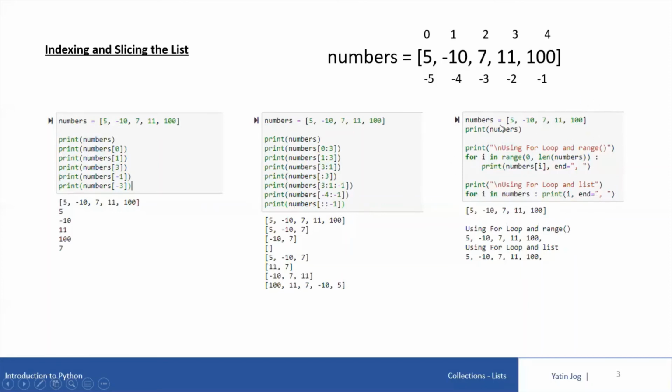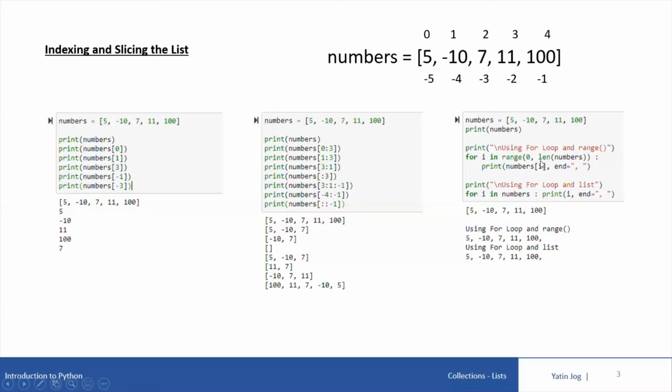Now look at this third code, how to print the list values. We can use the print function directly, but we can also use for loops to traverse through the list variable. The same list variable I have declared has 5 values, 5, -10, 7, 11, 100, with the name numbers. I can directly use print and pass numbers. It will print the whole list on the screen. But I can use a for loop. For i in, then I'll give the range. How many elements do I have to print? Starting from 0 till the last location in the numbers list, which is the length of numbers.